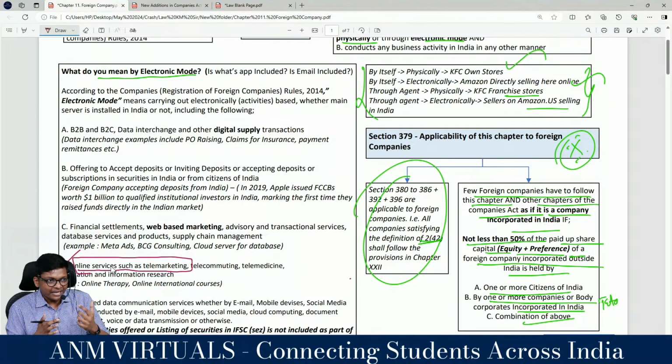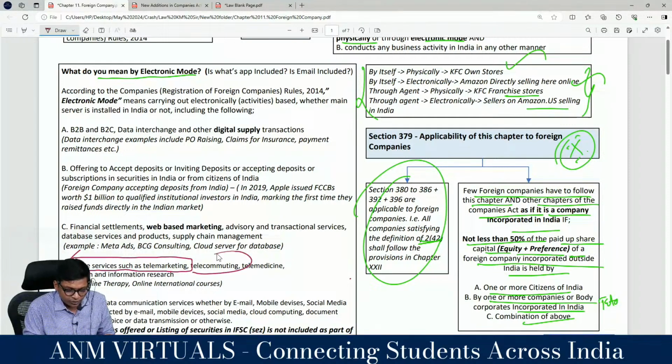Now Zoom, maybe it's free for you, but for the service provider, Zoom is paid. Zoom is paid for me. How is it paid for me? If it's free, it means after 40 minutes it will end. If it's paid, it's not limited. So I am paying Zoom. I am in India. Zoom is a foreign company incorporated outside India, with place of business in India through electronic mode. What service are they providing me? Telecommuting, online video conferencing. Correct?